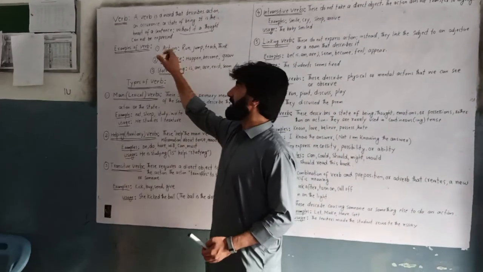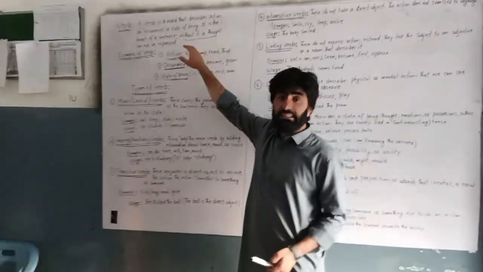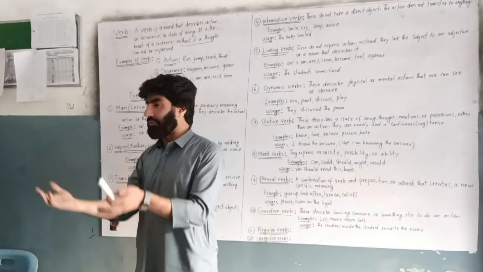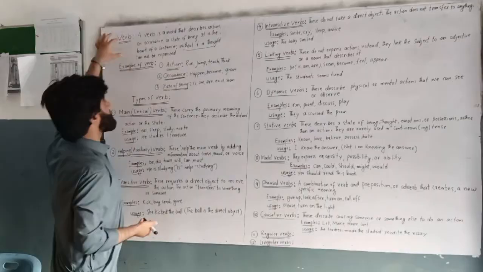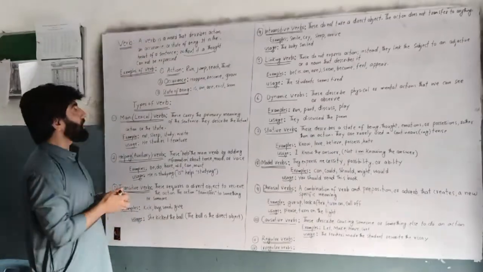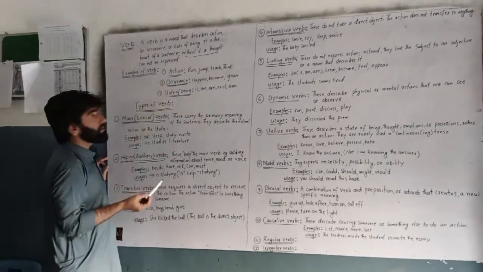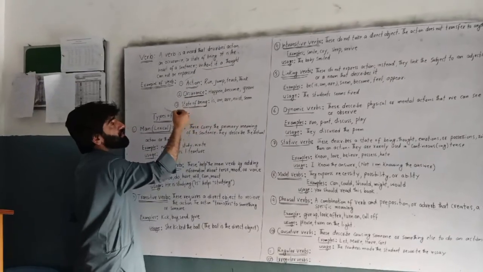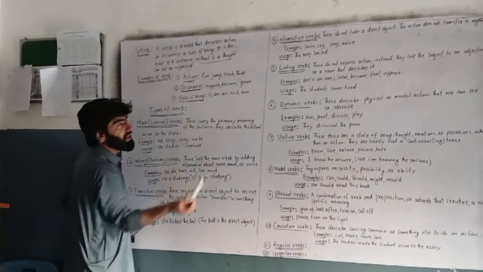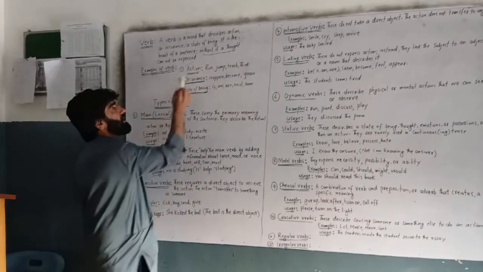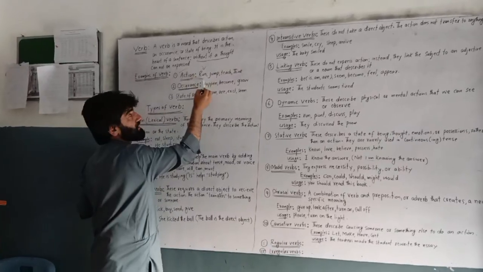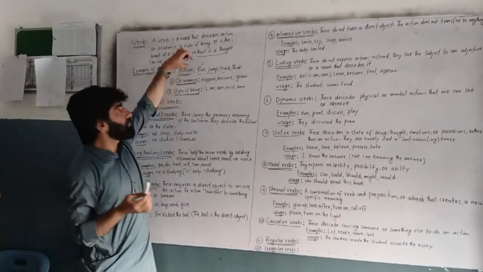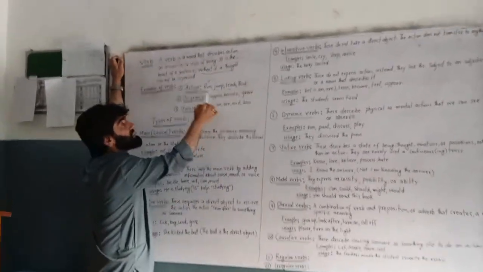As I already mentioned, without a verb, a sentence cannot be completed, and there will be no sentence without a verb. So the verb is the heart of a sentence. Example of verb. The main function of the verb is to show action, to show occurrence, and to describe the state of being of something. For example, I have the words run, jump, teach, think. These 4 words are verbs and they describe action.